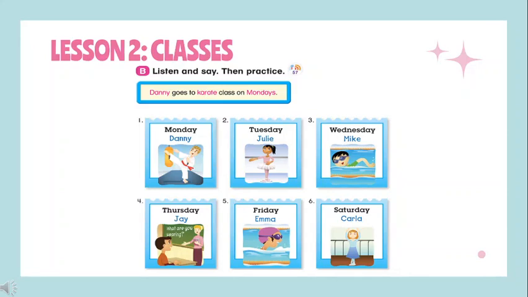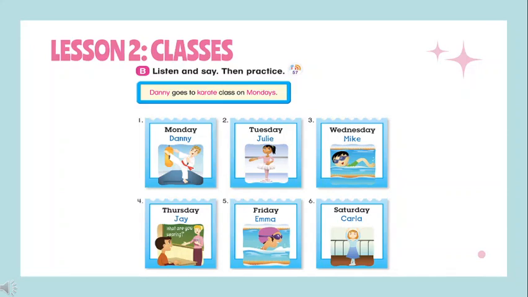Danny goes to karate class on Mondays. 1, Danny goes to karate class on Mondays. 2, Julie goes to dance class on Tuesdays. 3, Mike goes to swimming class on Wednesdays. 4, Jay goes to English class on Thursdays. 5, Emma goes to swimming class on Fridays. 6, Carla goes to dance class on Saturdays.